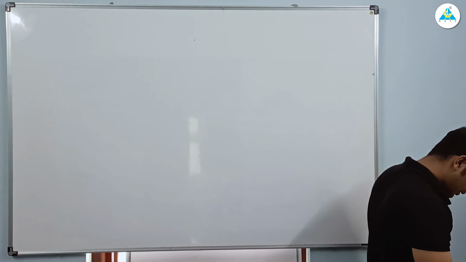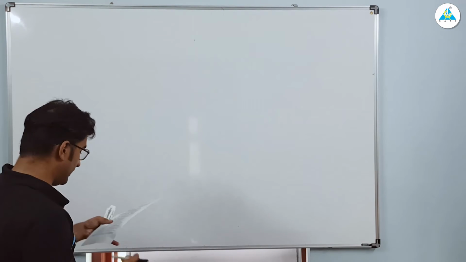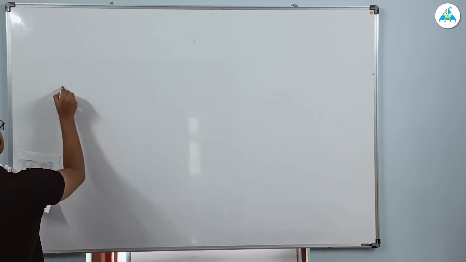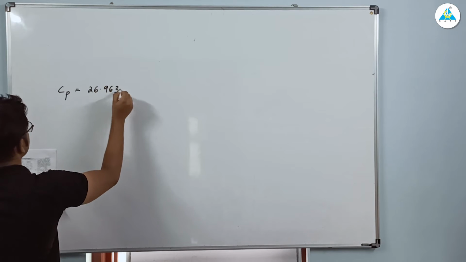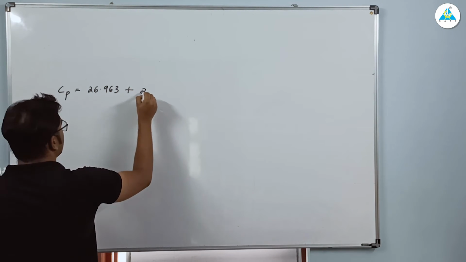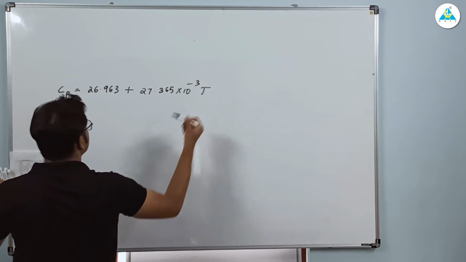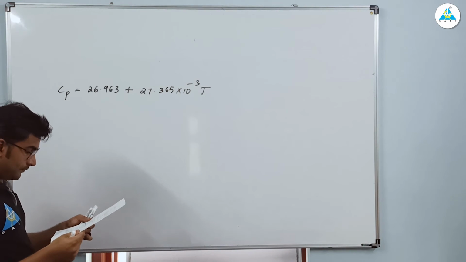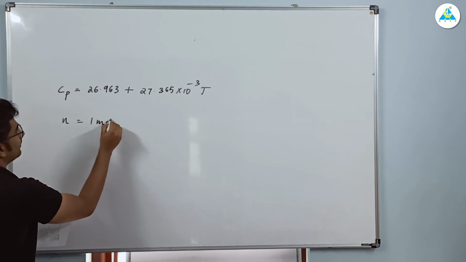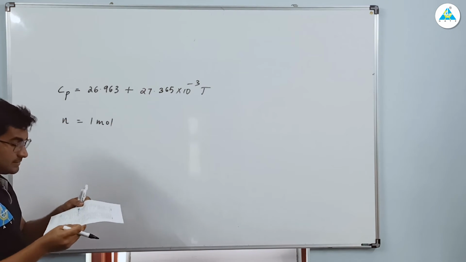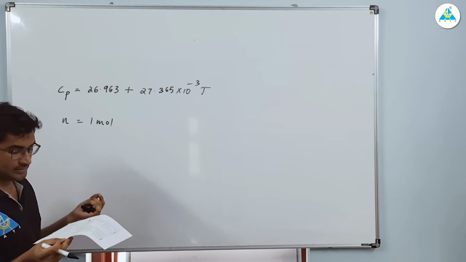Let me check. Heat capacity of air can be approximated as, heat capacity of air दिया हुआ है, that is Cp is equal to 26.963 plus 27.365 into 10 power minus 3 T. This is the value of Cp given. ठीक है? Number of moles is 1 mole of air. Heat capacity of air is given as this, right? And where Cp is in joule per mole Kelvin, T is in Kelvin.